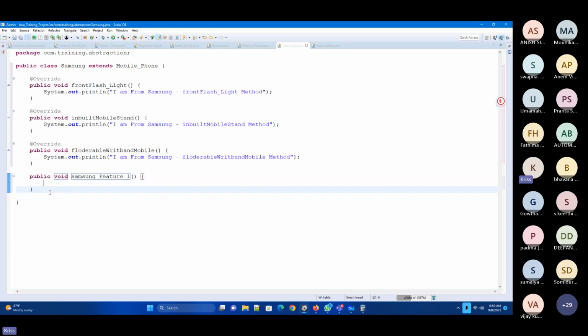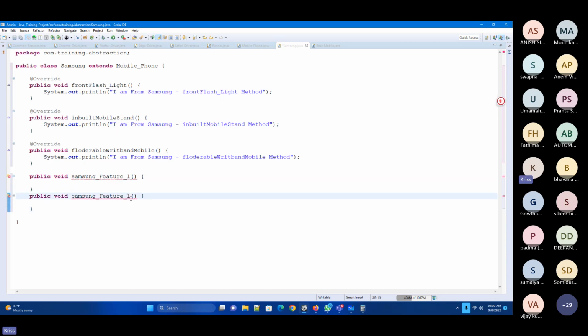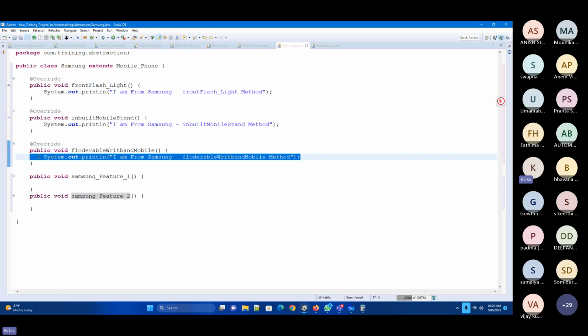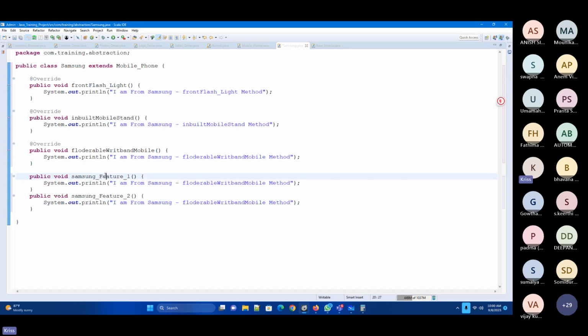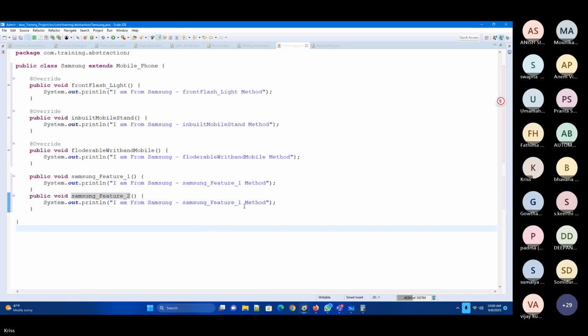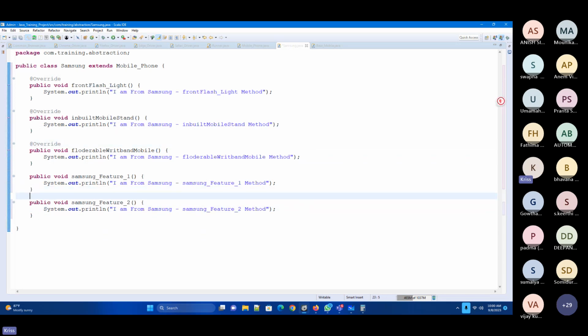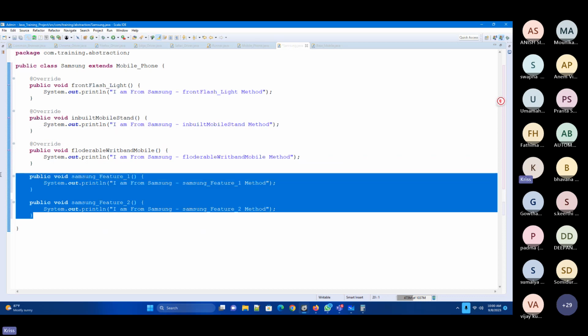Now feature two. Now mention this one. So here I can have, done, right? What I did, simple. So now these are two methods from Samsung, its own methods.